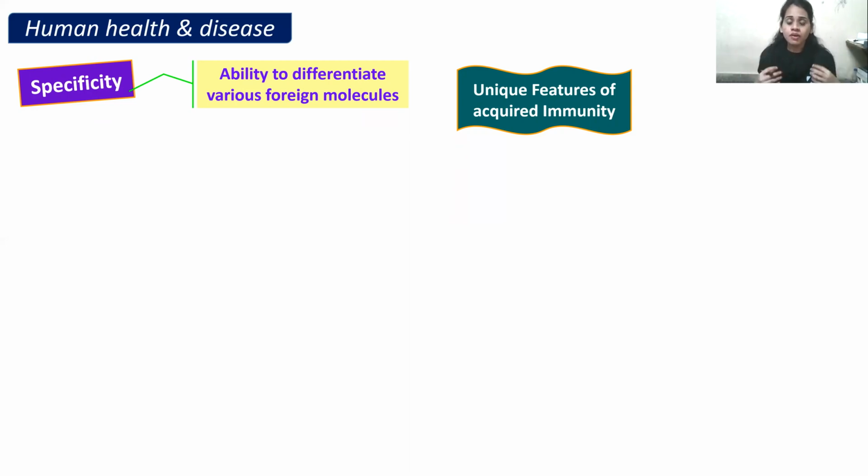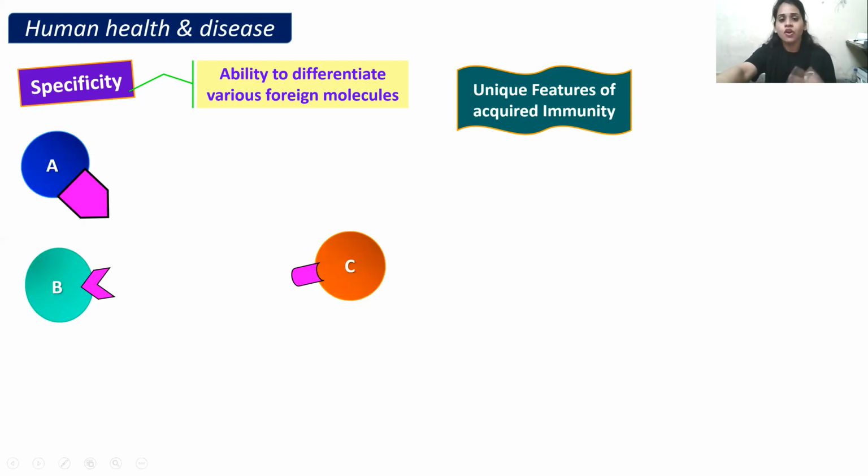So our body should have a mechanism where it can differentiate the various pathogens, because according to the pathogen only, the body is going to produce antibodies. That ability of acquired immunity is called specificity. Let us understand this with an image.